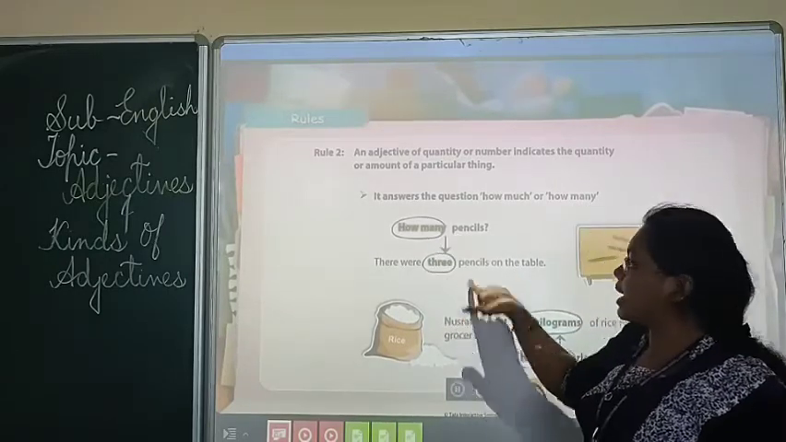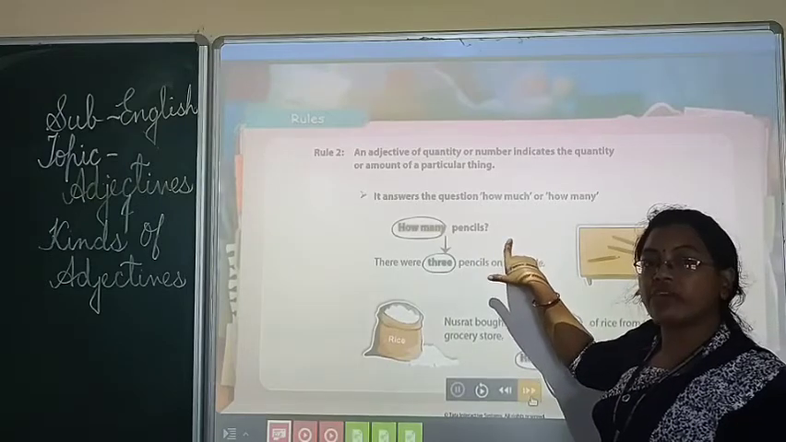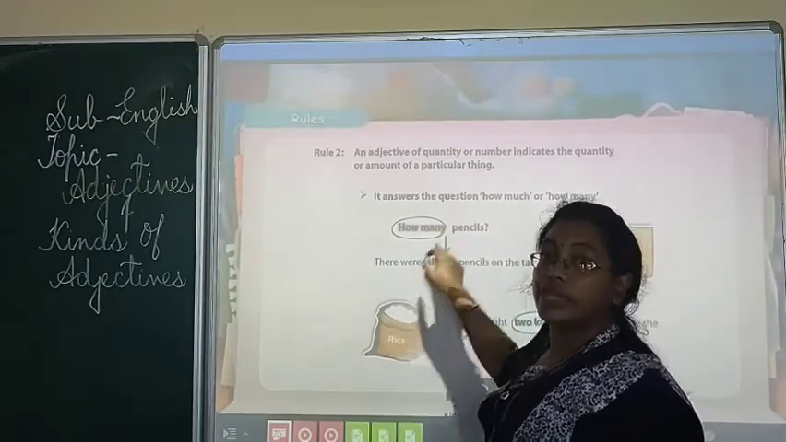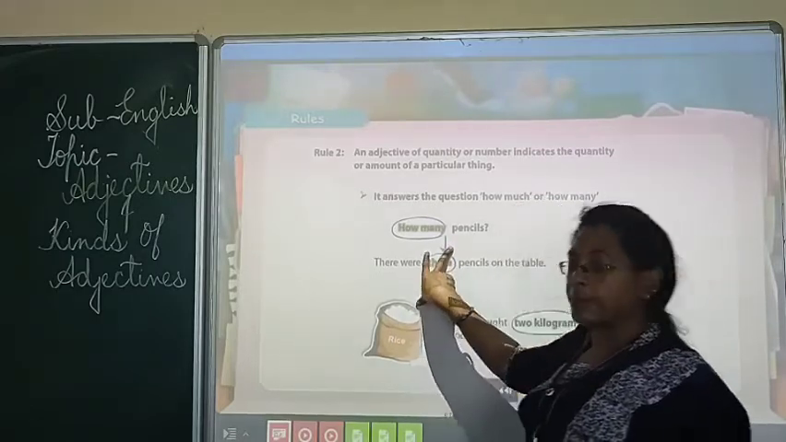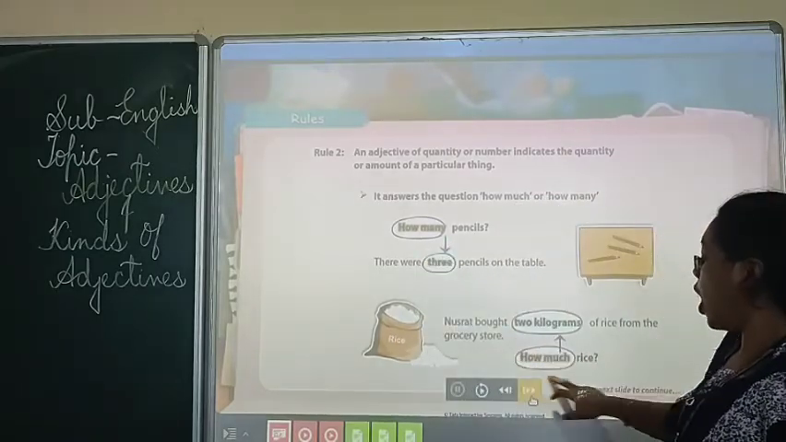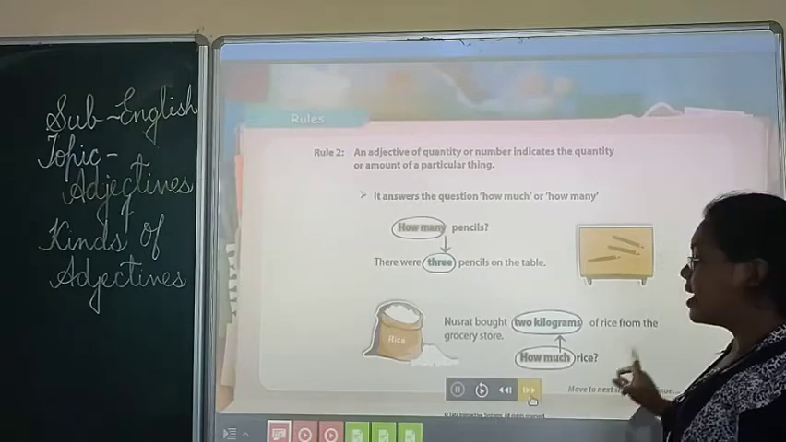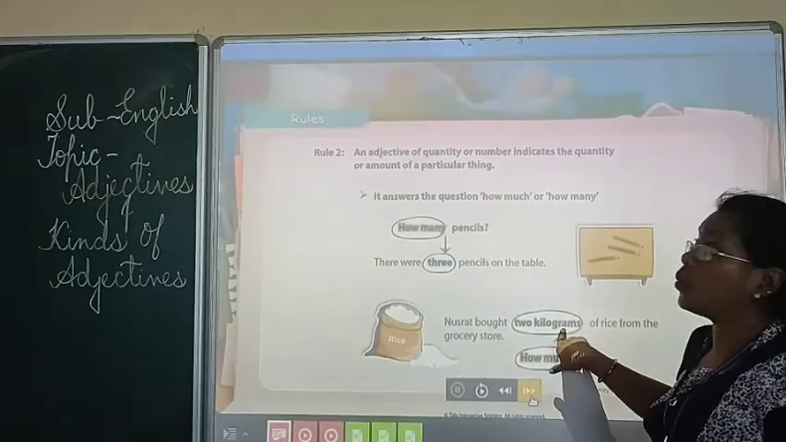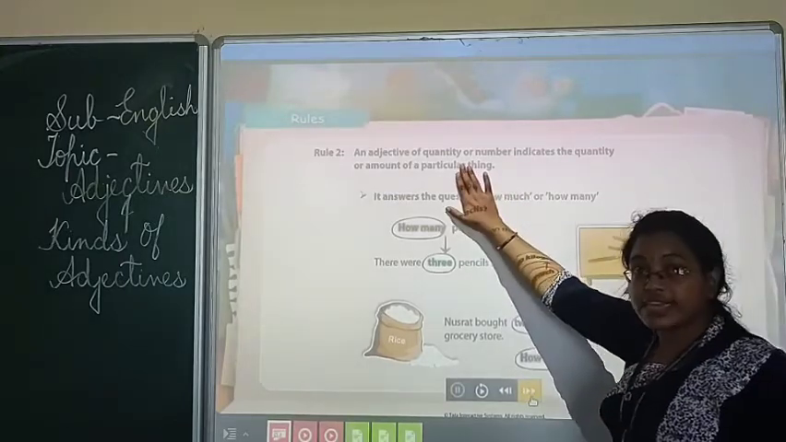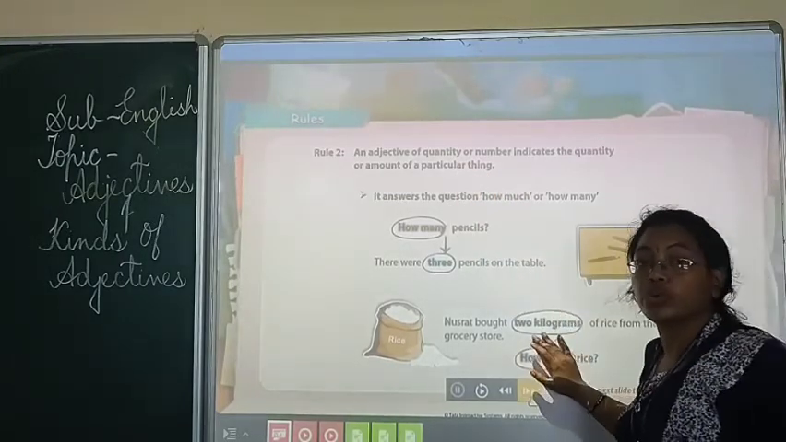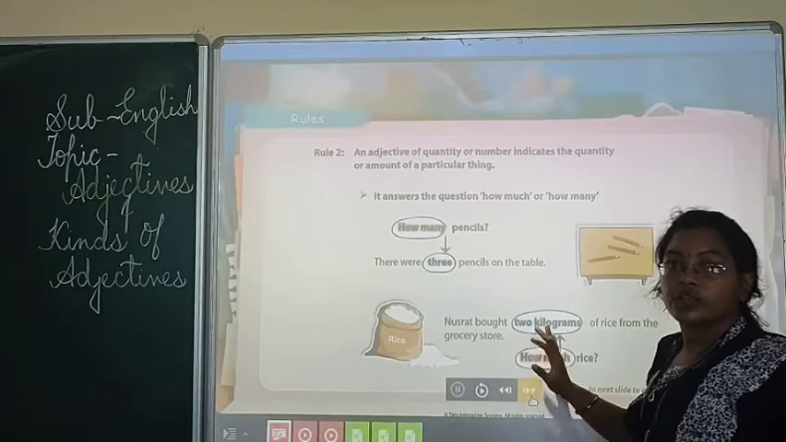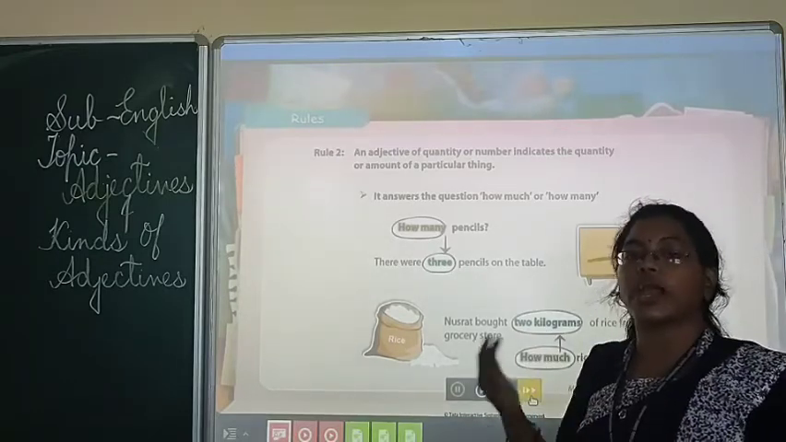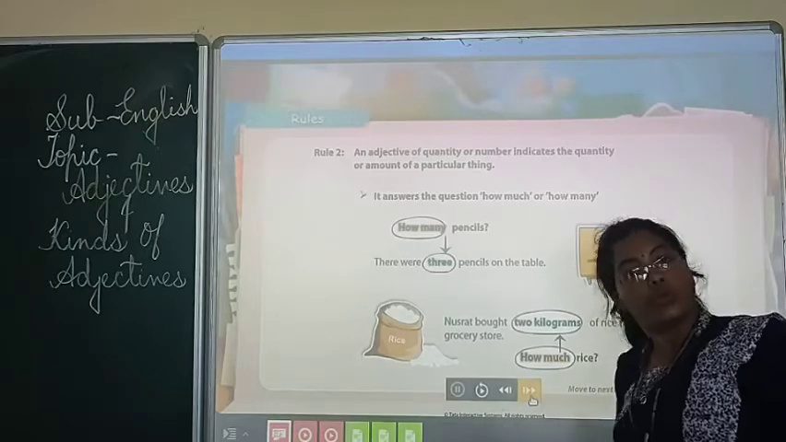As you can see here, how many pencils is he having? He is having 3 pencils. So here 3 is the number, adjective of number. Here you see, how much rice is he having? He is having 2 kilograms of rice. What is it? A quantity. How much quantity is he having? He is having 2 kilograms. Okay. So for quantity and number, we put a question like how much and how many.